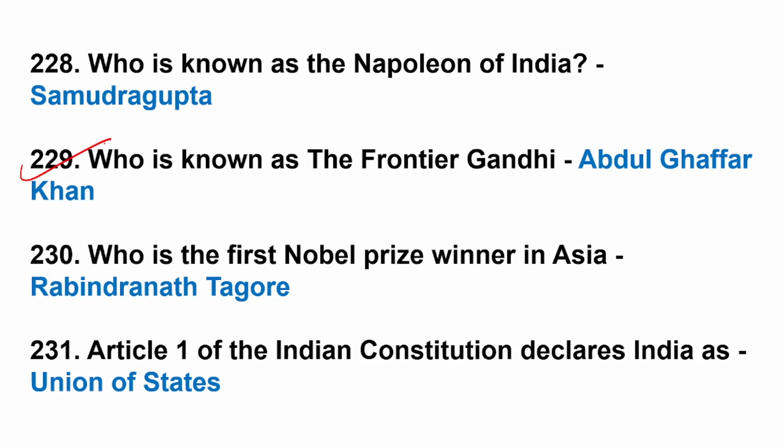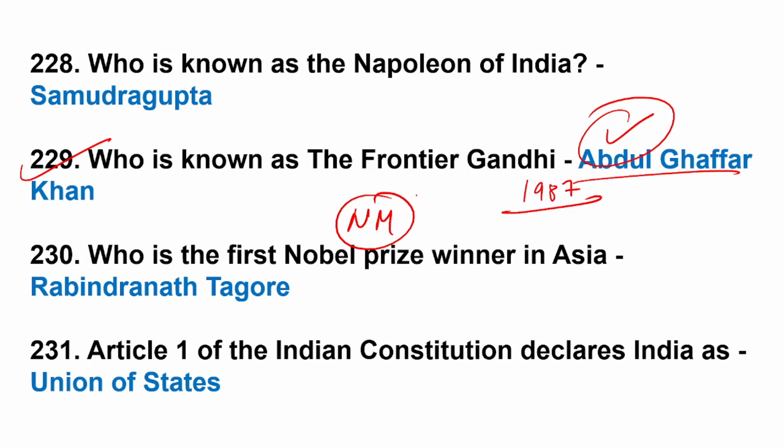Question number 229, who is known as Frontier Gandhi? Abdul Ghaffar Khan. It may carry 1 mark. Abdul Ghaffar Khan is correct, and he was from Pakistan, not Indian. He was the first foreigner who received the Bharat Ratna, in 1987. Next, Nelson Mandela from South Africa received the highest civilian award in 1990.